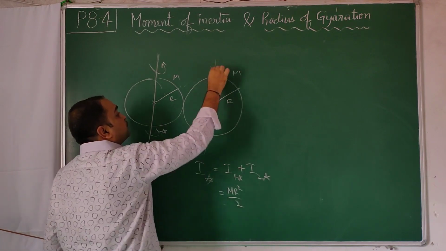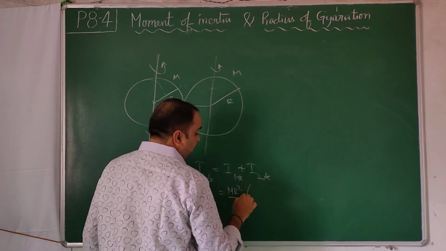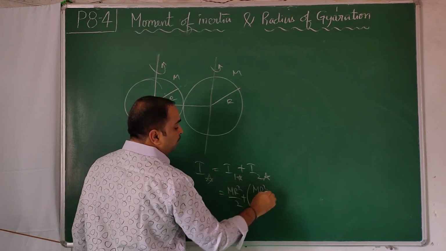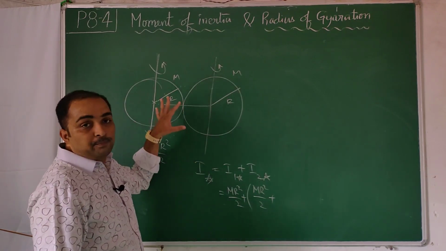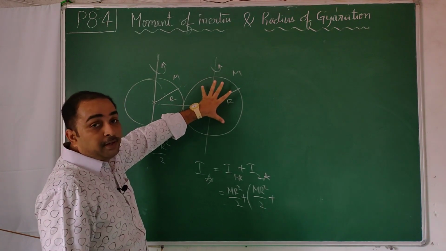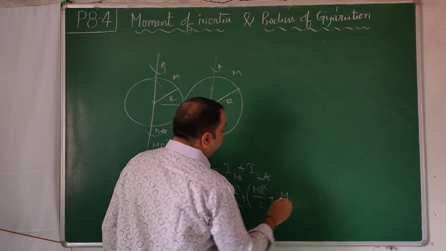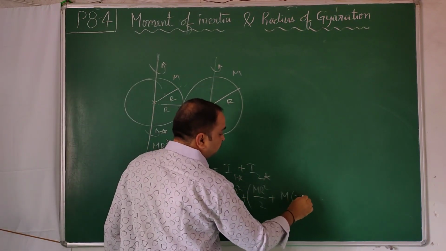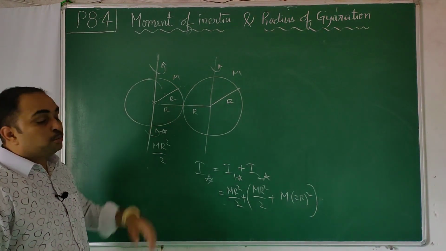This, about this axis you know, is mr square by 2, and it is to be shifted up to here. Use the parallel axis theorem. Moment of inertia about this axis, mr square by 2, plus the mass of the whole body. This full body you are shifting, not this and this, only the one which you are shifting. This mass m into this distance, this is r and this is r, 2r whole square. Get the answer. That will be the moment of inertia of these two rings.